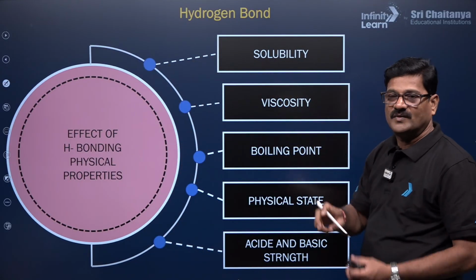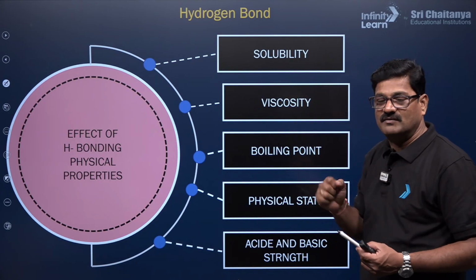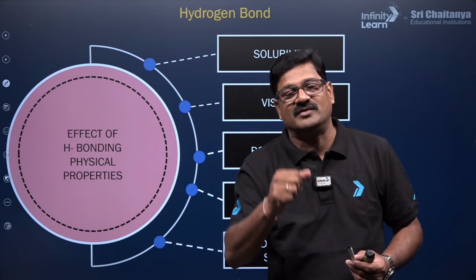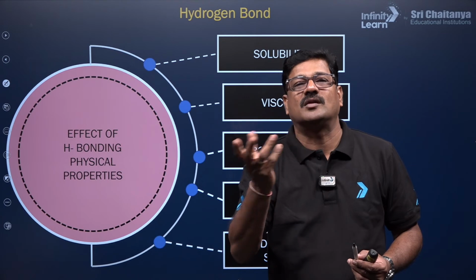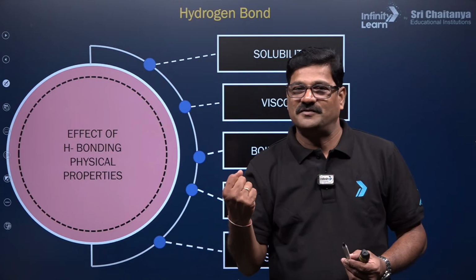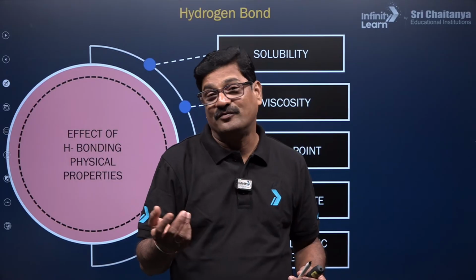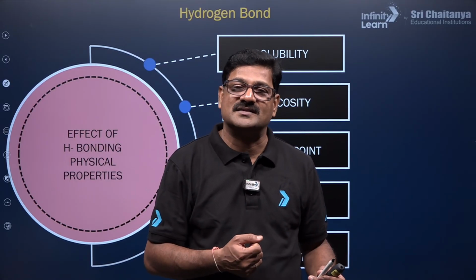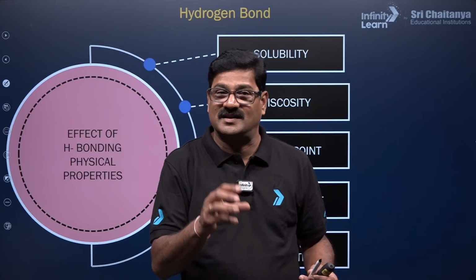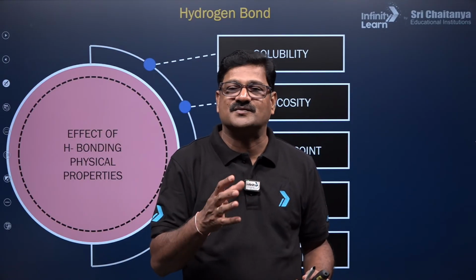Because of the hydrogen bonding, solubility of the compound is increased. Simple. Because of the hydrogen bonding, viscosity is increased. H2SO4 is a liquid, but it is a thick liquid. It appears like coconut oil. That is due to extensive hydrogen bonding in sulfuric acid. You know, sulfuric acid is said to be oil of vitriol. And because of this extensive hydrogen bonding, phosphoric acid appears like a syrup-like substance. So you can popularly call it syrupy phosphoric acid.